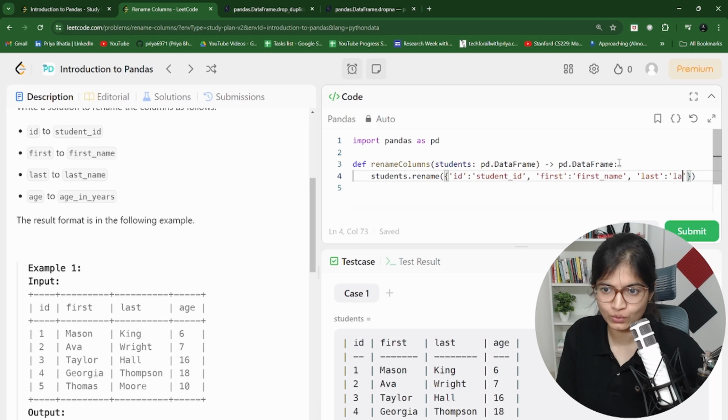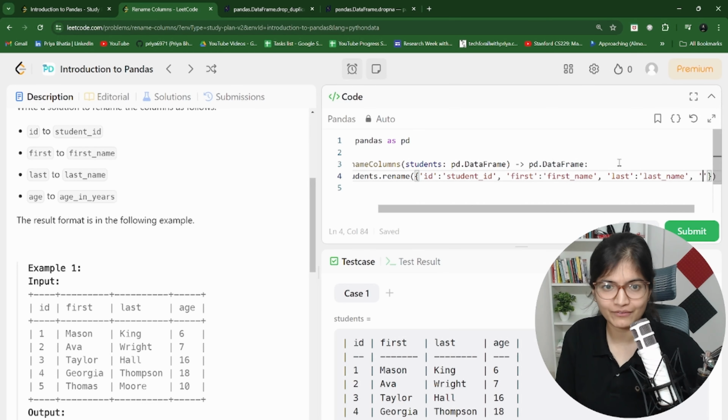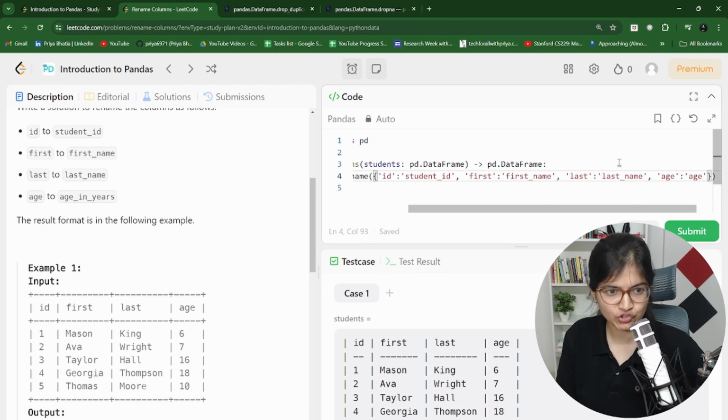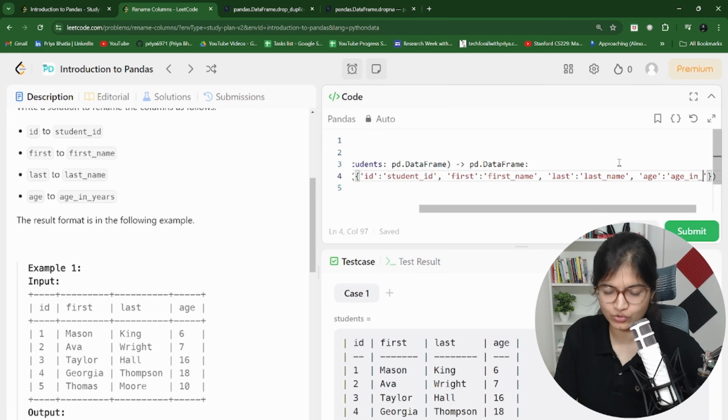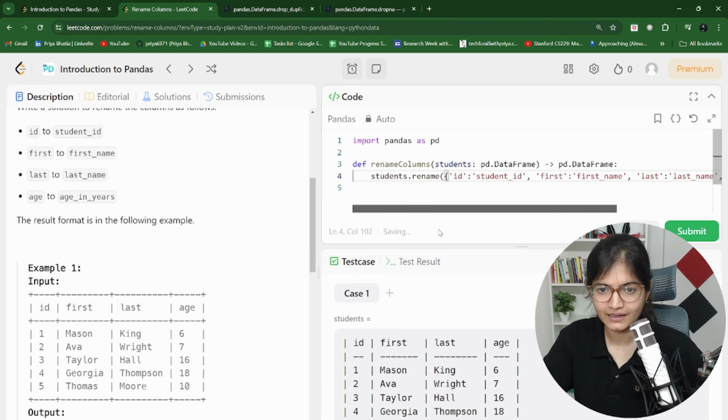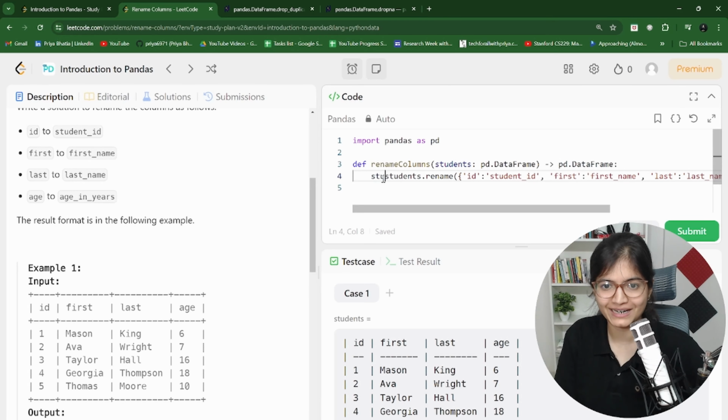I want to rename it to last_name. Similarly, I will be having age. I want to rename it to age_in_years. And finally, once you get that part done, you can just rename it like that and return the data frame.